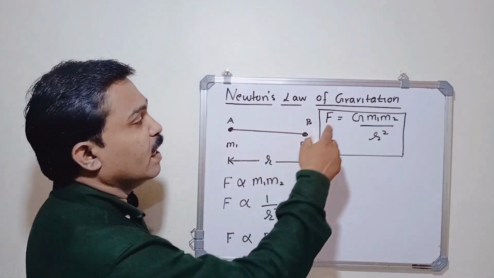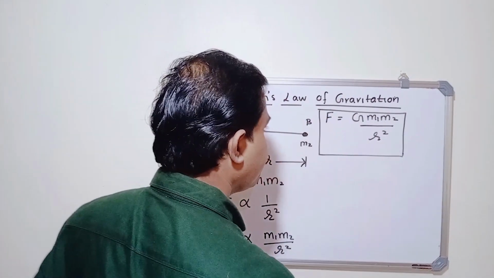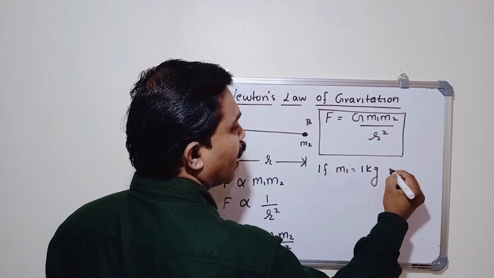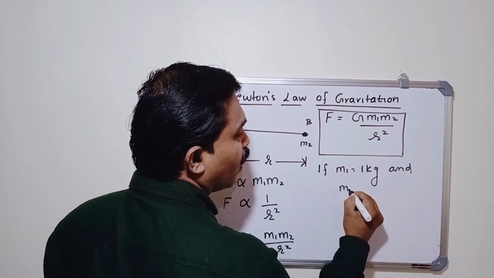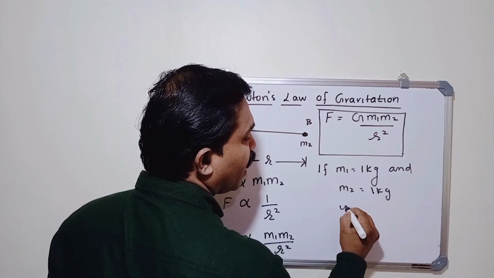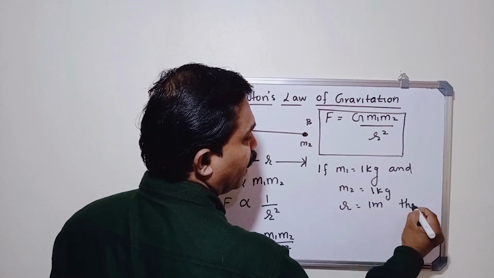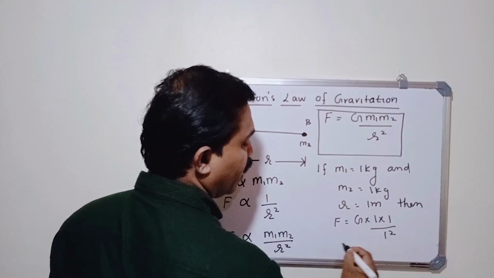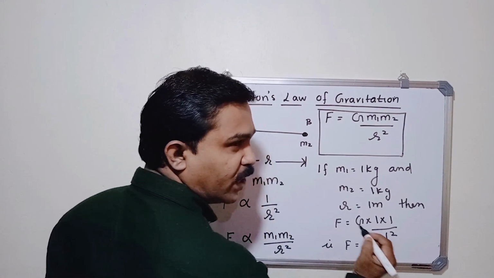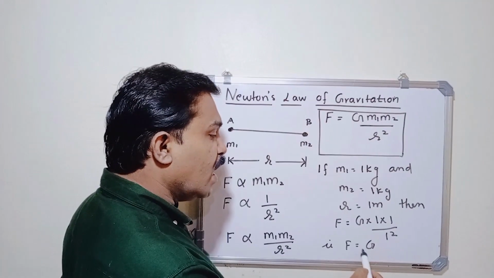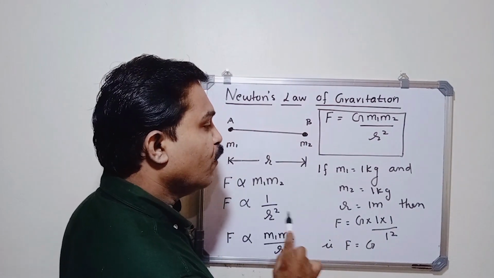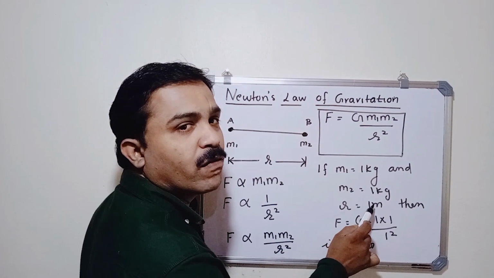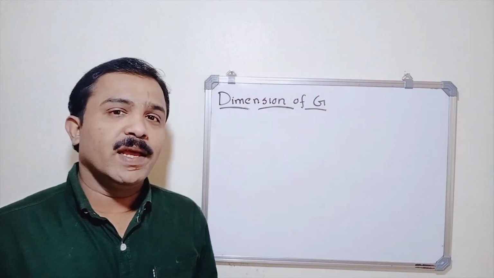Now let us see how we can define the universal gravitational constant. If m1 equals 1 kilogram, m2 equals 1 kilogram and r equals 1 meter, then F equals G into 1 divided by 1 square, that is F equals G. Thus, the gravitational constant is defined as the force of attraction between two unit masses kept at a distance of 1 meter.